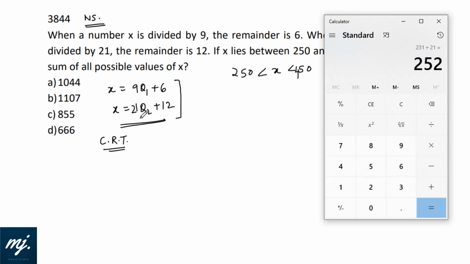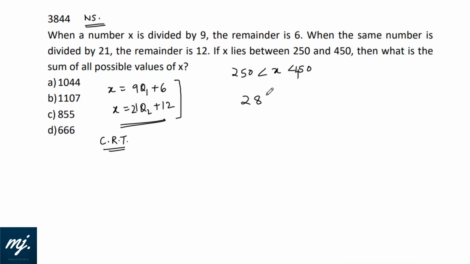So 252 is divisible by both 9 and 21. But the remainders 6 and 12 are not permissible with it. So 252 plus 21 is 273. Plus 12, I have recorded the first number as 285. Let me divide this by 9. If I divide this by 9, 8 plus 2 is 10, plus 5 is 15, 1 plus 5 is 6. I'll get remainder 6 straight away. Bingo, I've got my first number and that is 285. You need to work it out like this or you follow the Chinese remainder theorem.